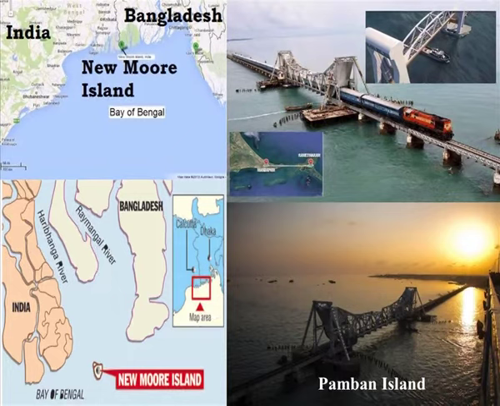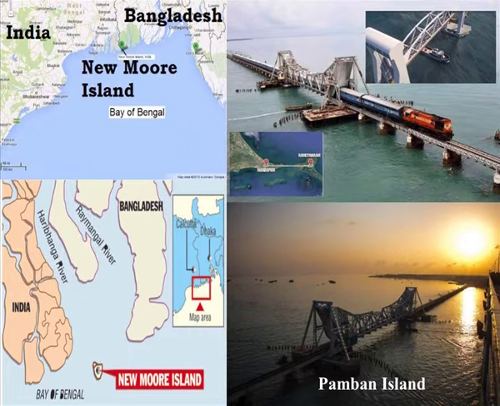New Moore Island, also known as Purbasha Island, is an island in the southern Sundarban Deltaic region, and it was a bone of contention between India and Bangladesh. In 2010, it was reported that it has submerged, due to global warming.